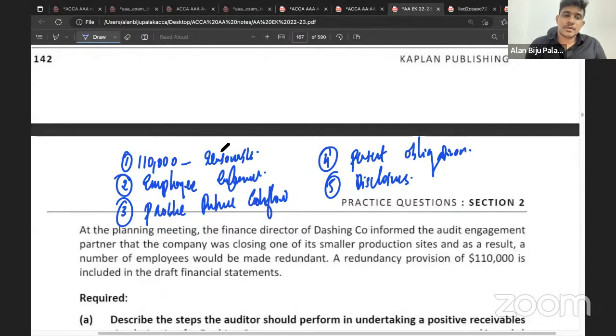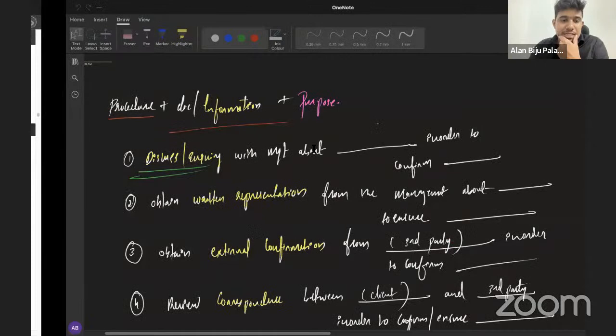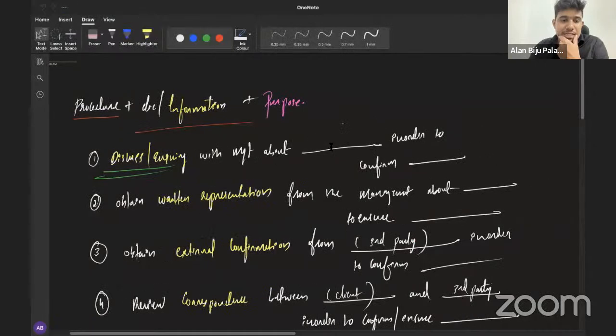Think logically and tell me, what should be discussed with management? The first thing, amount of provision. How can you know whether the provision is reasonable? You need to confirm whether the amount of 110,000 is reasonable. What can you discuss with the management in that case? Exactly, the rationale on the basis of which the provision is determined, right? Or the assumptions on the basis of which the provision is determined. You can discuss that with the management. So, discuss with the management about the assumptions on the basis of which they have recognized an amount of provision of 110,000 in order to confirm whether it is reasonable.